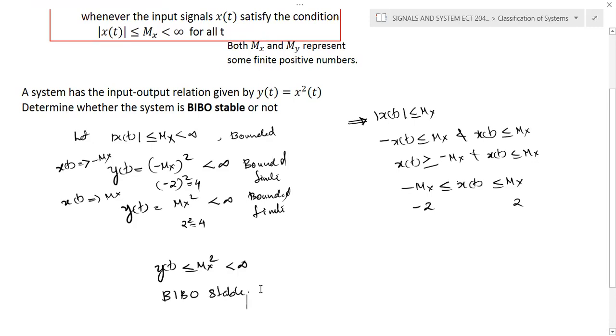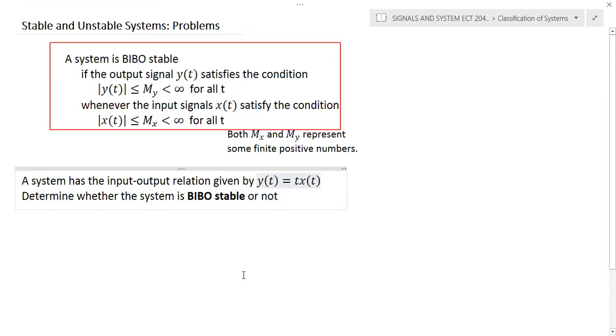Okay, now we'll try another problem. In this particular question, the system is described by y of t equal to t into x of t. Here, y of t is given by t into x of t.